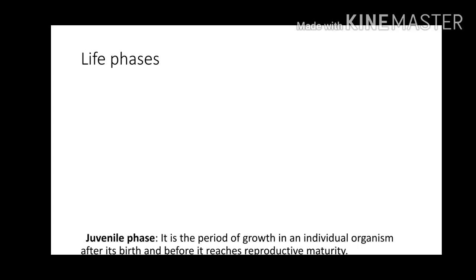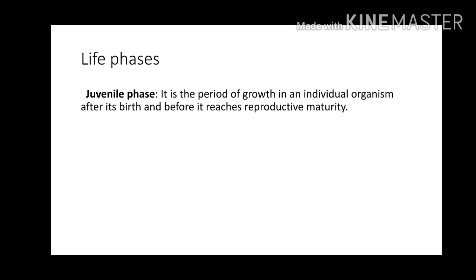In our whole life, from birth to death, we can see three phases of life. The first one is the juvenile phase. It is the period of growth in an individual organism after its birth and before it reaches reproductive maturity.